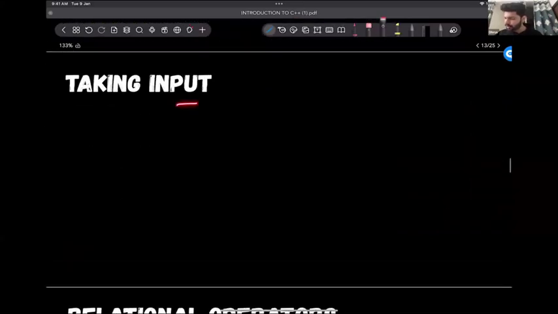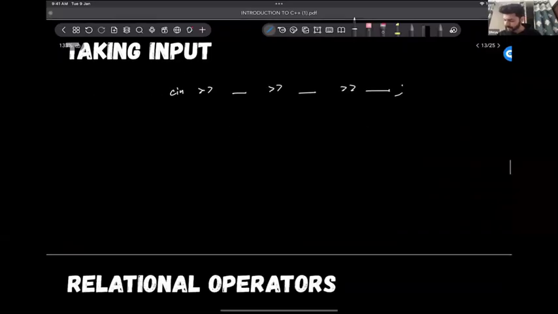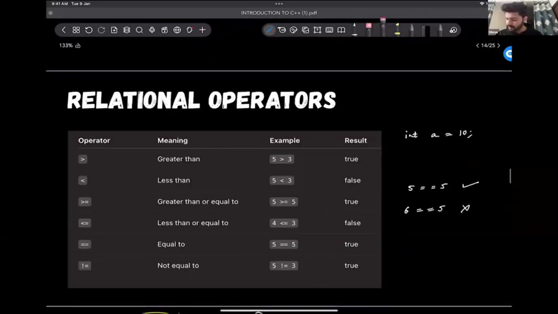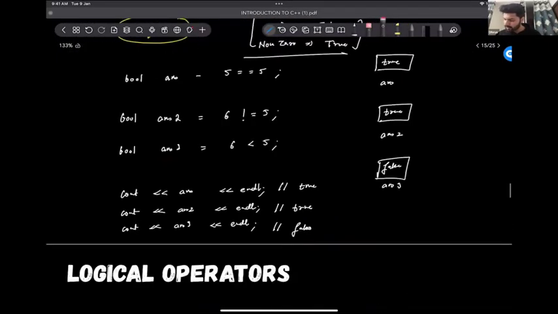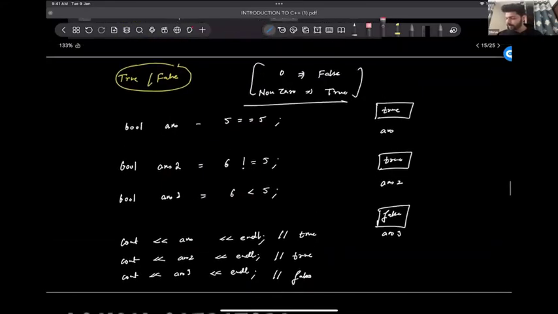Input, we have seen how to take input. For input, we use cin and put all the variables one by one here. Then relational operators: greater than, less than, greater than or equal to, and so on. Okay. Then we discussed this Boolean true and false values. कि everything in the world is true except for 0. Only 0 is false.